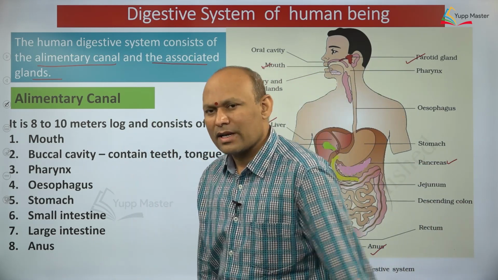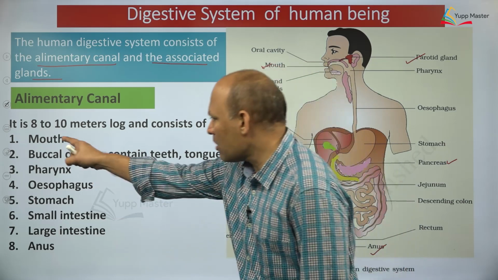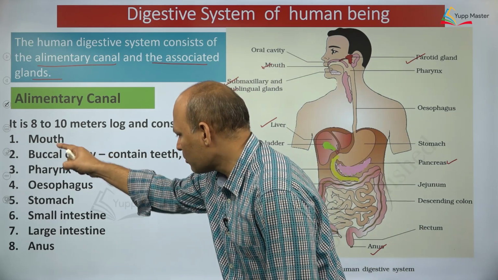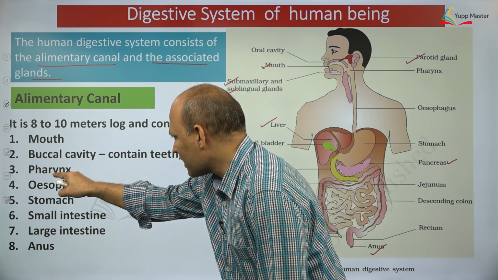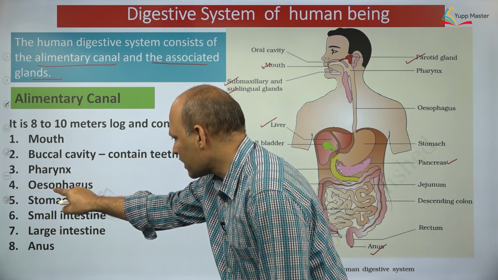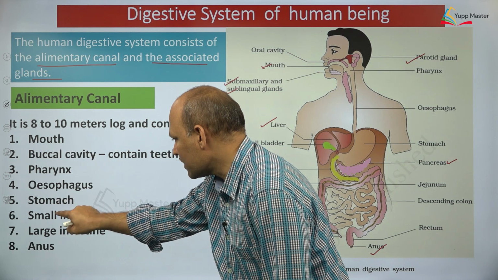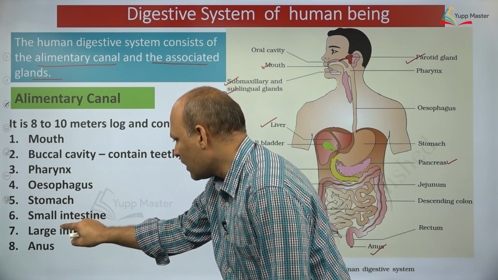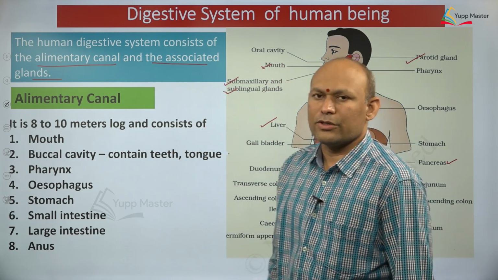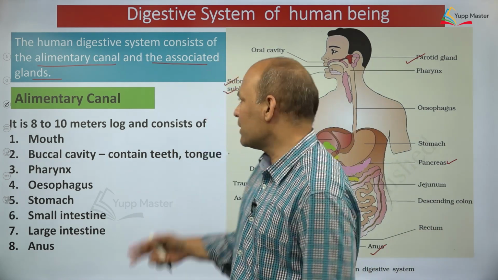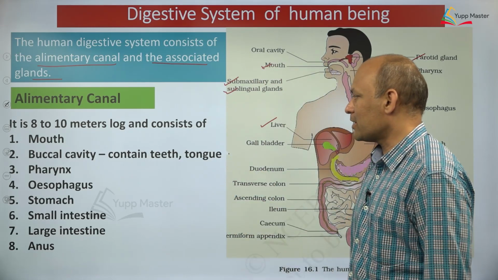So, the alimentary canal of human being is 8 to 10 meters long, dear students. It starts with the mouth and ends with the anus. In between, mouth leads into buccal cavity, leads into pharynx, leads into esophagus, leads into stomach, leads into small intestine, leads into large intestine, which ultimately opens outside by means of the anus, dear students. I hope you have enjoyed this. You might have understood this, dear students.